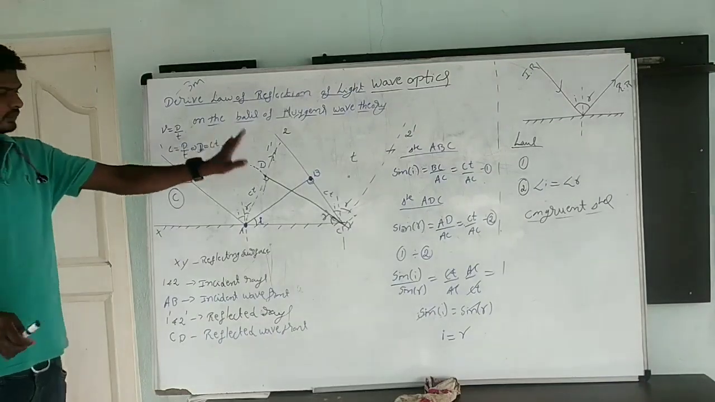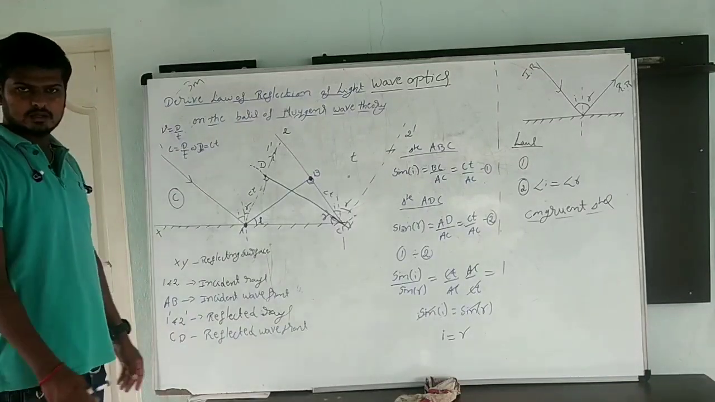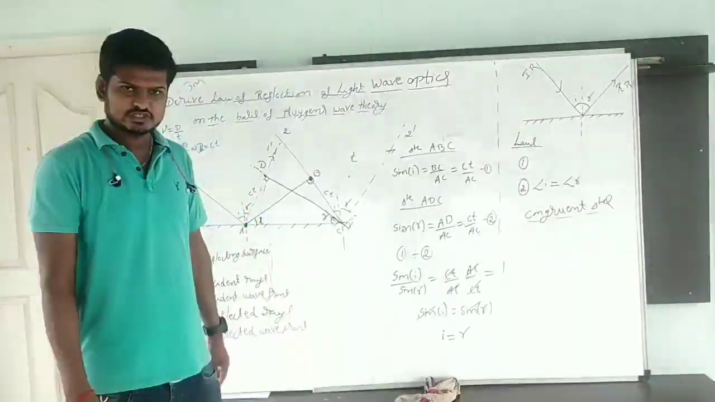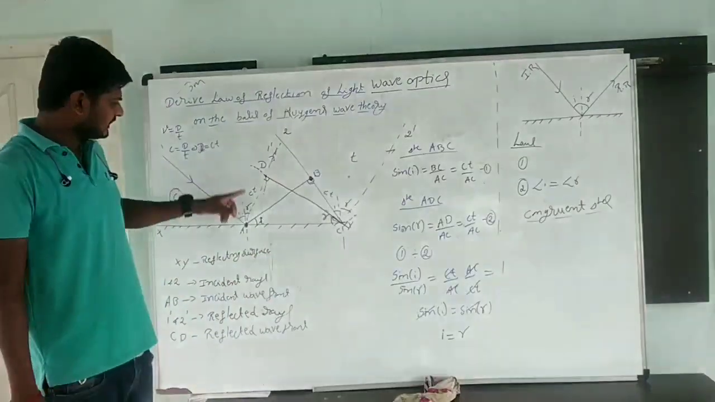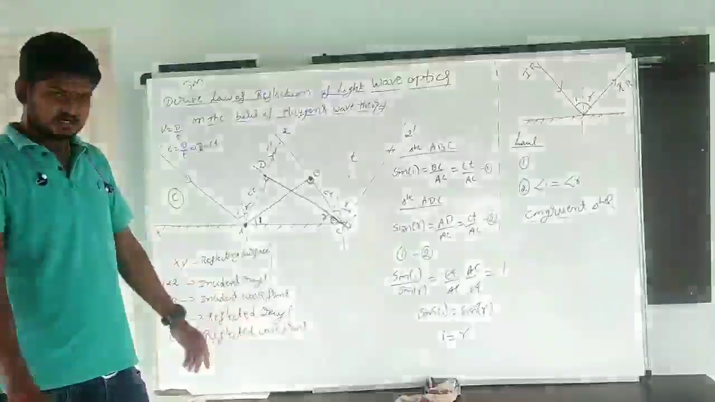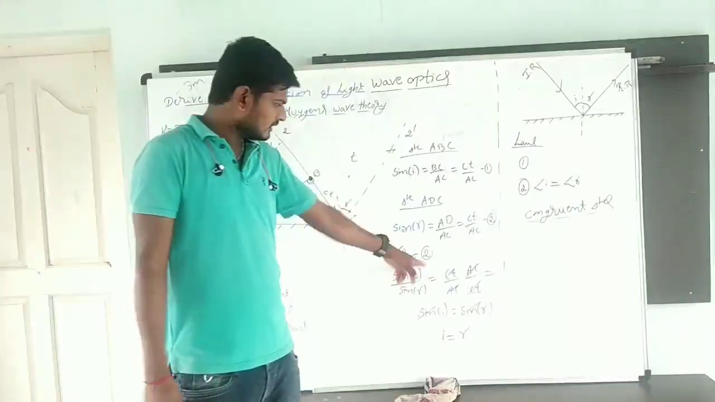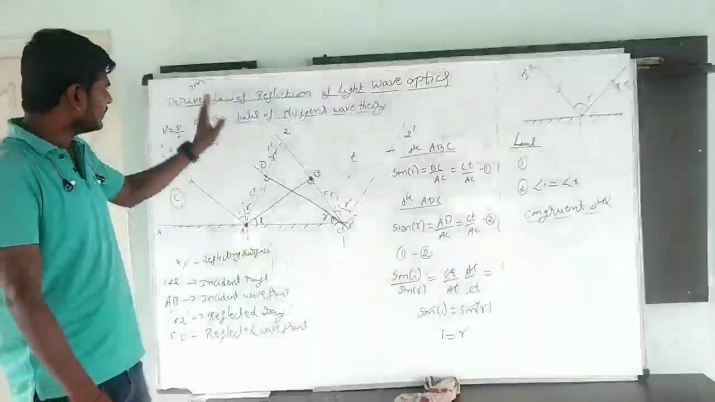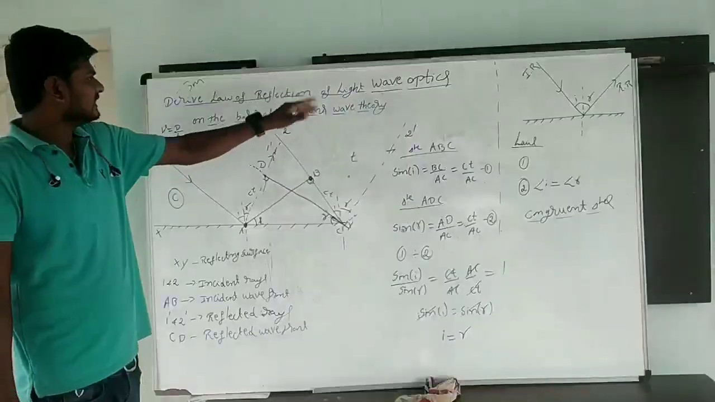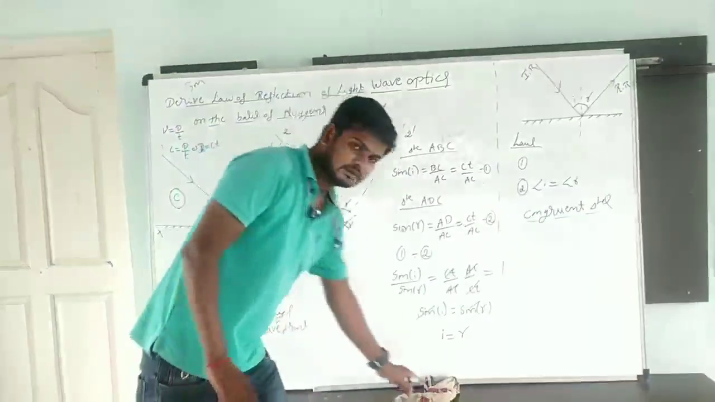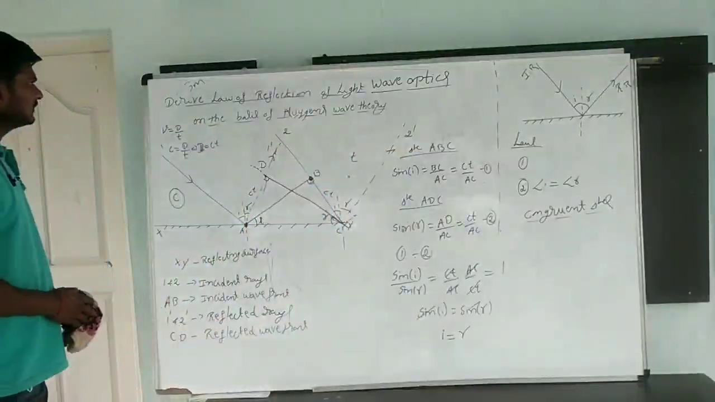Yes, we can prove it both ways. One using the condition of congruent triangles. Otherwise, you can take the triangles ABC and ADC separately and divide, and you get the condition. Clear? This is how we derive the law of reflection of light on the basis of Huygens' wave theory of light. Clear? This is a 3 marks question.